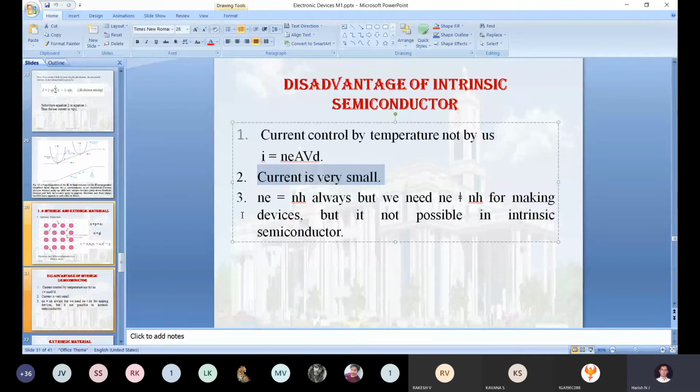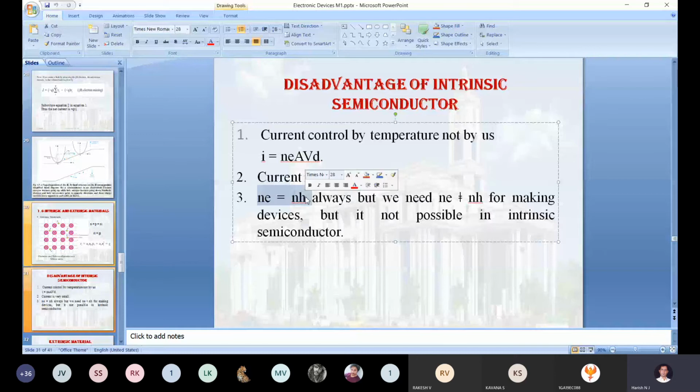Next, coming to the third disadvantage of the intrinsic. As per equation number 1 that we studied, the number of electrons generated is equal to the number of holes, always. You can change the temperature from 0 degree Kelvin to any temperature level, this equation will be the same. This equation never changes; only the concentration of electrons and holes changes with temperature.